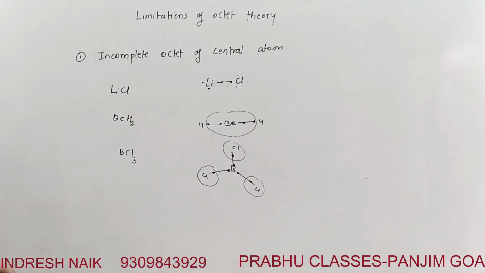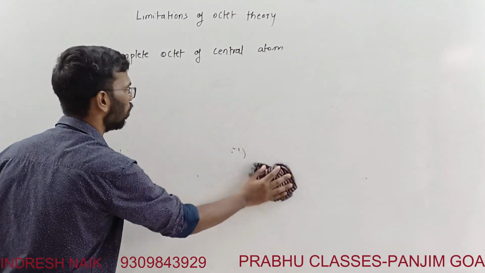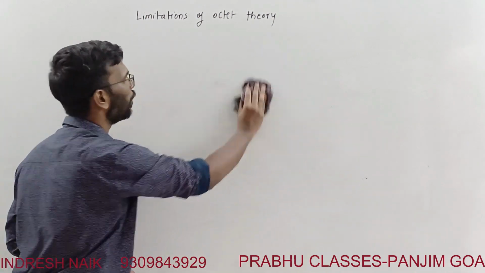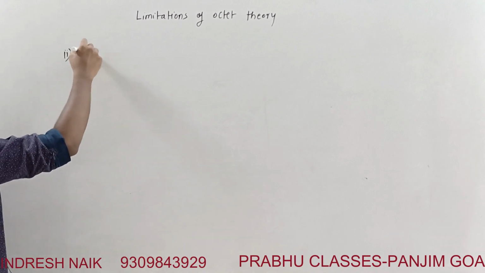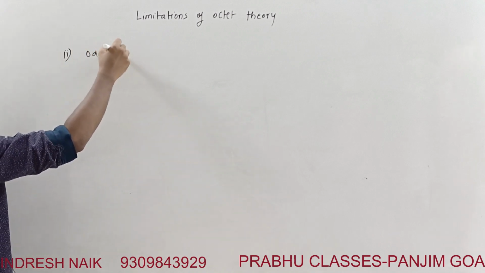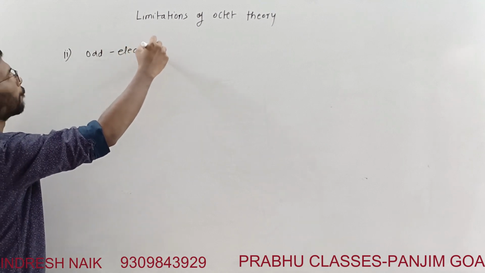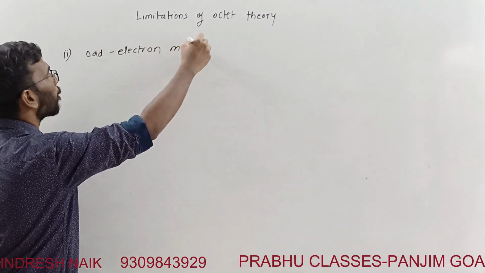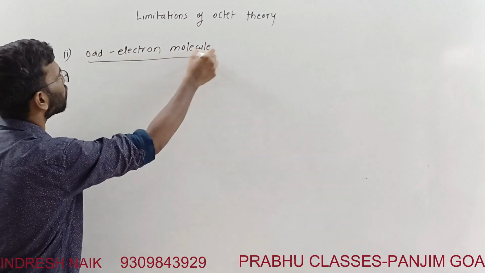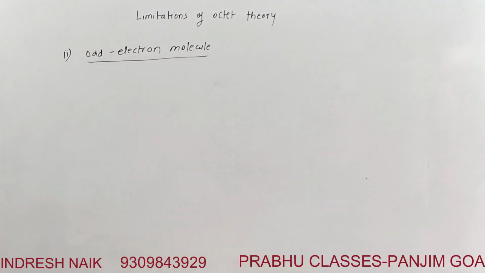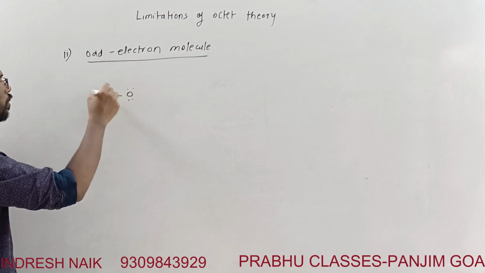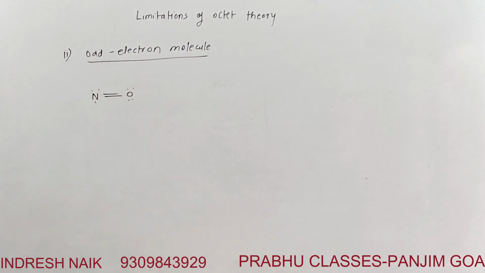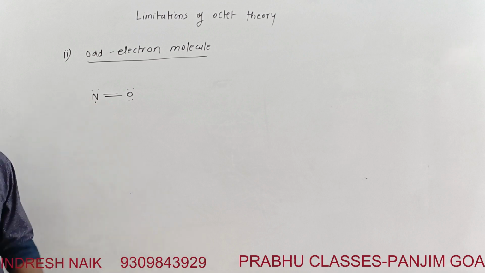Then odd electron molecules. There were certain odd electron molecules also. The second limitation was odd electron molecules, like this one, which has an odd number of electrons, so it is also not satisfying the octet.